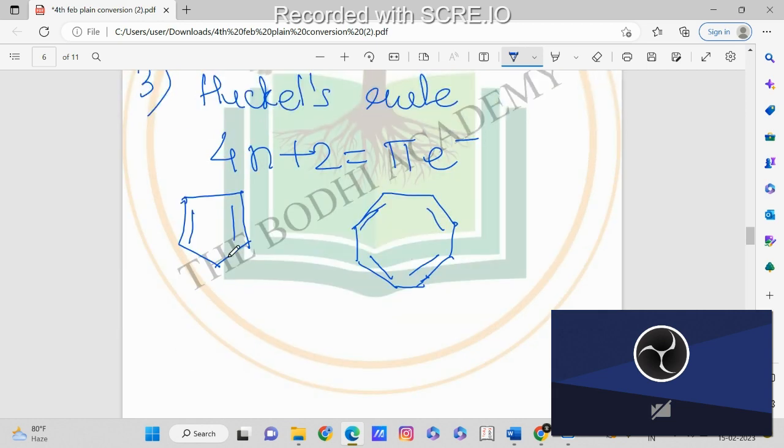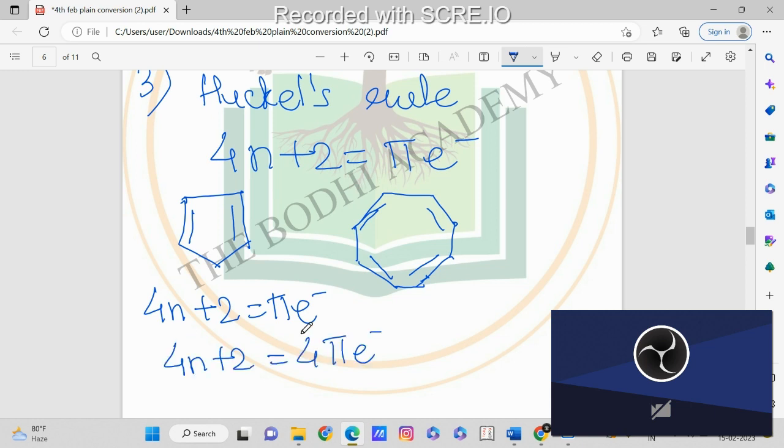In the first case, let us write the formula over here: 4n plus 2 is equal to pi electrons. What is the number of pi electrons we have? We have two double bonds. One double bond means two electrons, so since we have two bonds here, we have 4 pi electrons. So we can write this as 4n plus 2 is equal to 4.